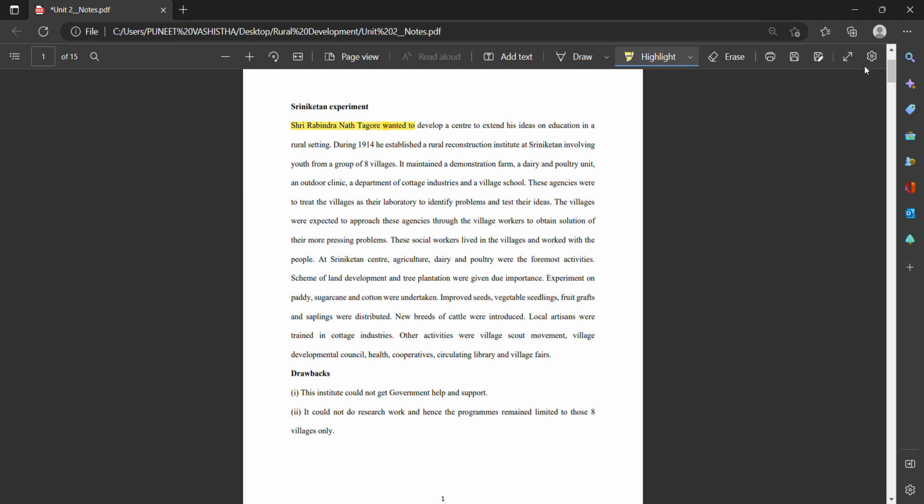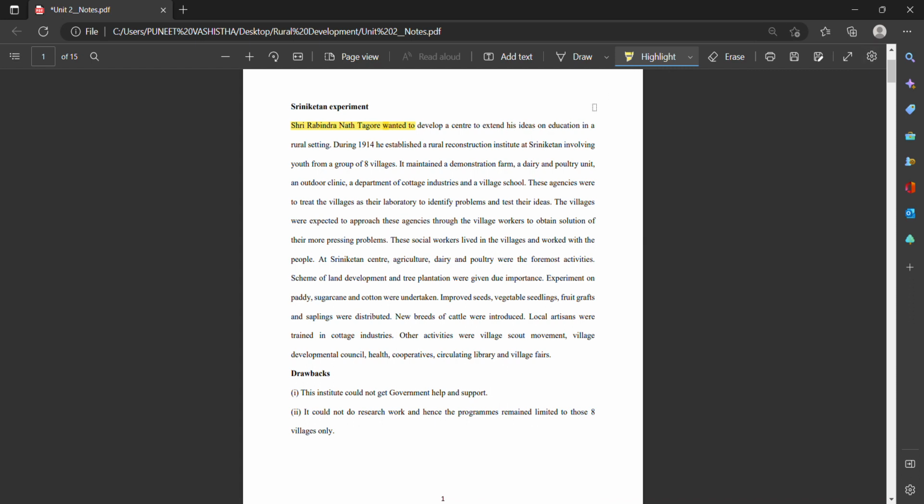The rural development unit is very important from the exam point of view as well as for your own development, right? So the first experiment which we are going to do is the Sriniketan experiment. Basically this unit depends on the kind of experiments that have been done in the past by various great personalities. So the first topic is the Sriniketan experiment.